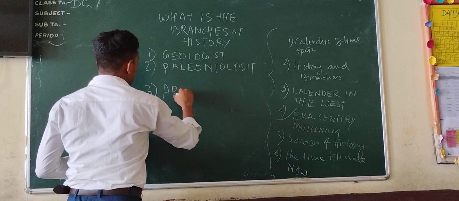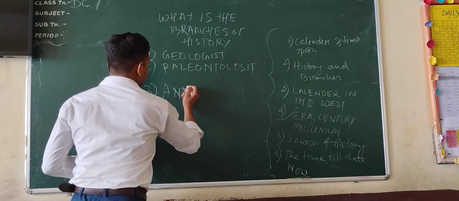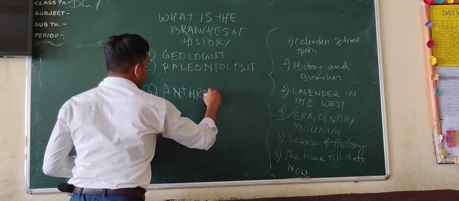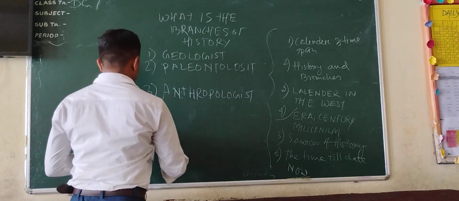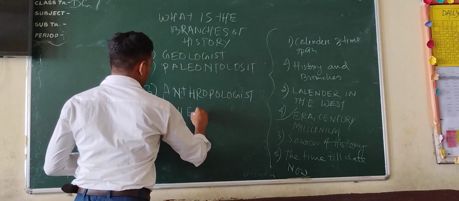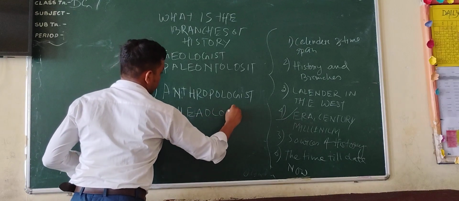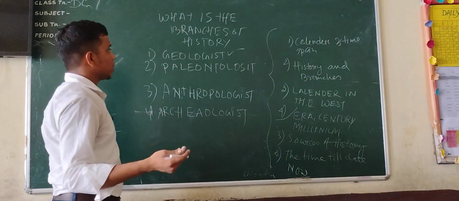Number three is anthropologist. And archaeologist.